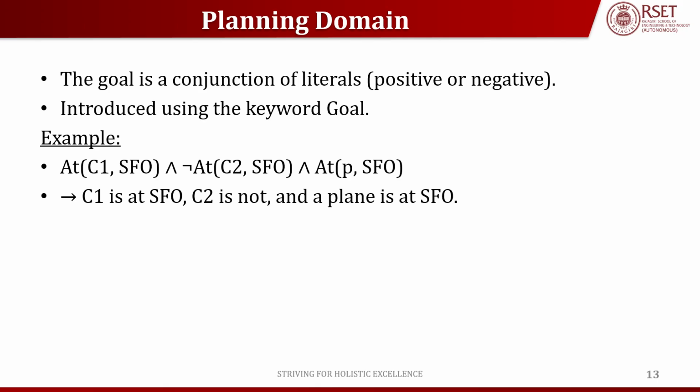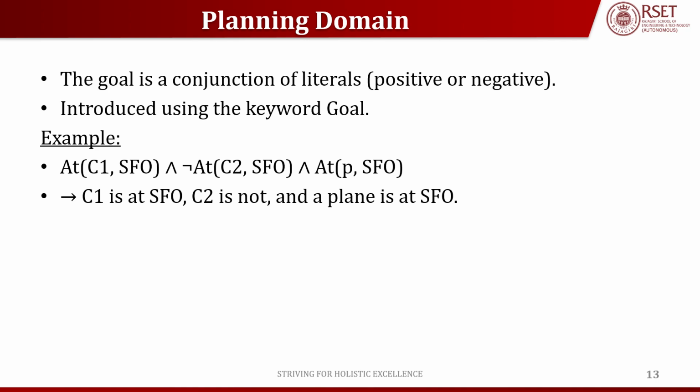For example, if you look at this layman example: At(C1, SFO) and not At(C2, SFO) and At(P, SFO). This means that cargo C1 should be at SFO, but cargo C2 should not be at SFO. The planner searches for a sequence of actions to satisfy the goal.